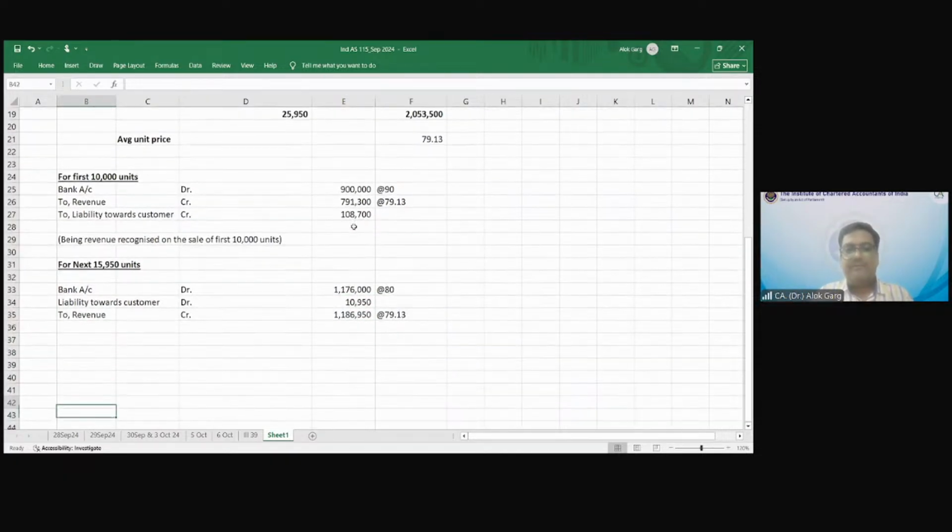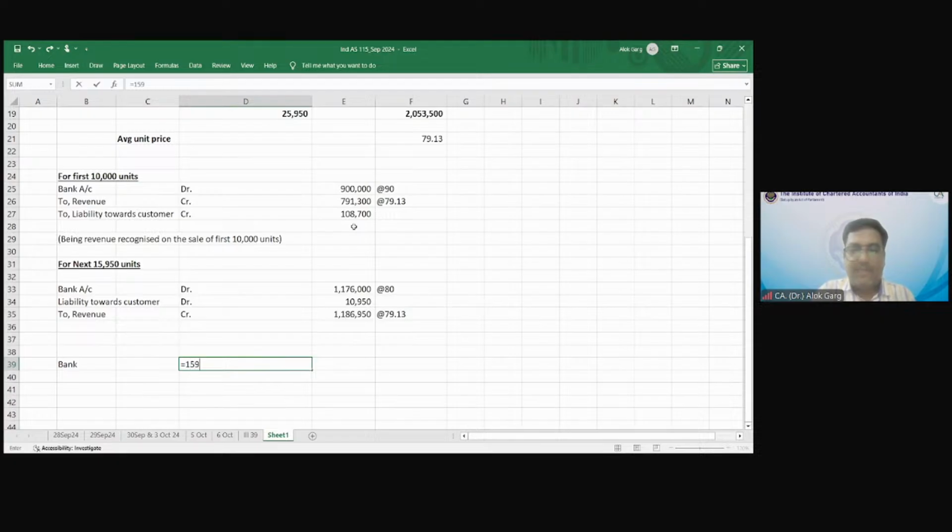Now the customer has to pay you cash. You have to receive in bank for 15,000, so this figure will come 11,76,000. Bank. See, I'm coming to that.